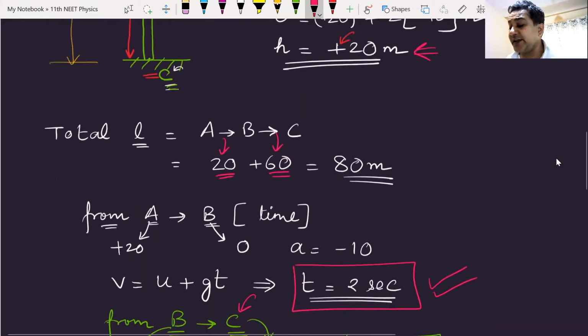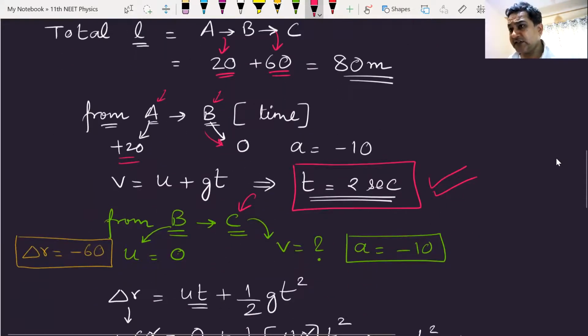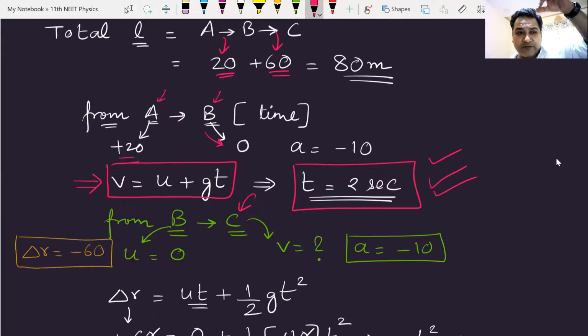Then to find out time, I make the equation from A to B. Initial velocity is plus 20. Final velocity is 0. Acceleration is minus 10. We get the value of time from A to B as 2 seconds, putting in the equation V is equal to U plus GT. We got the time from A to B. Now we have reached point B.